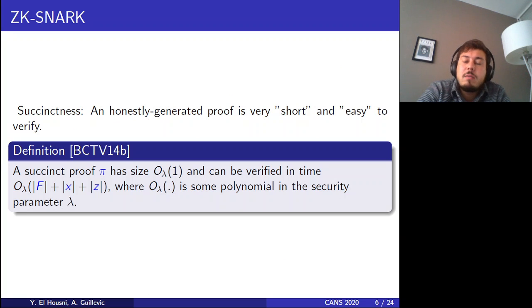This succinctness, which is defined as the key property, is a proof that is short and easy to verify, informally. If we are given a formal definition, we would say that a succinct proof pi has a constant size with respect to the security parameter, and can be verified in constant time with respect to the public input size. This is the definition from the paper BCTV14, due to Ben-Sasson, Chiesa, Tromer, and Virza. There are many definitions of succinctness. It depends on the paper and the system being pushed for, but this is somewhat the ideal definition of succinctness.